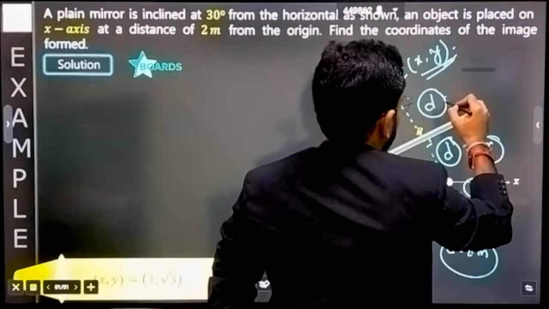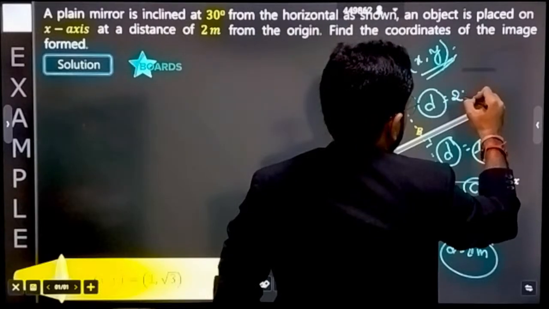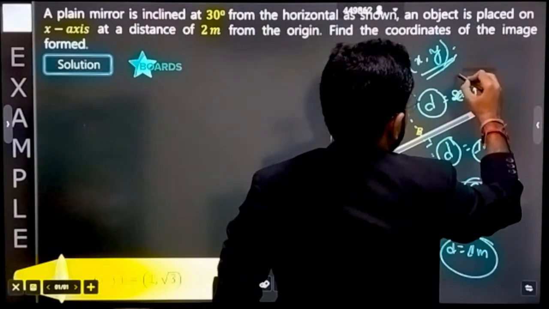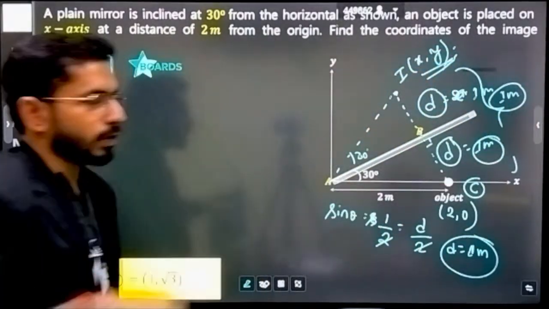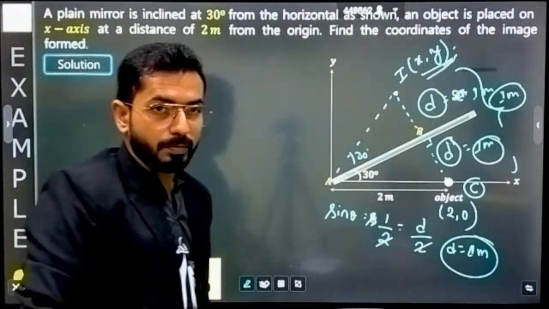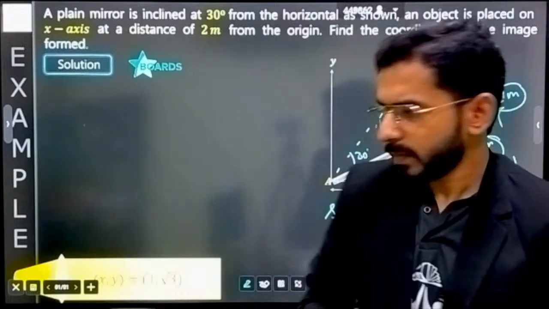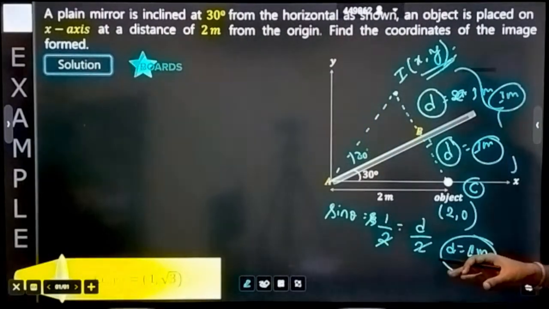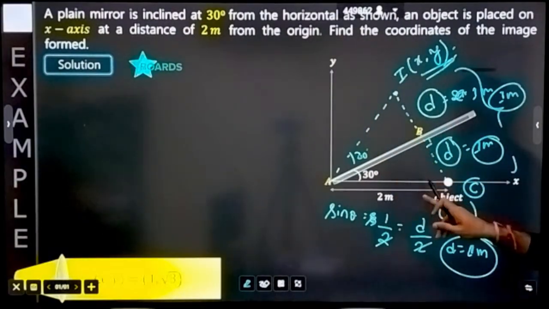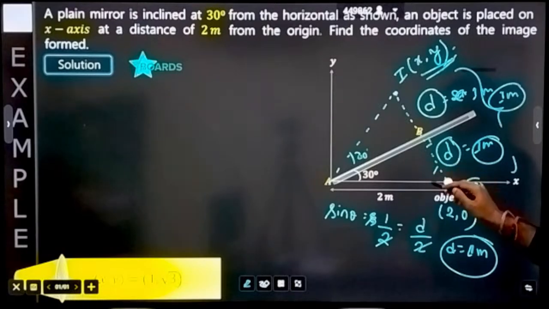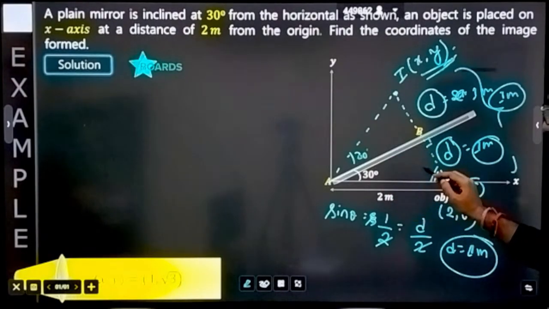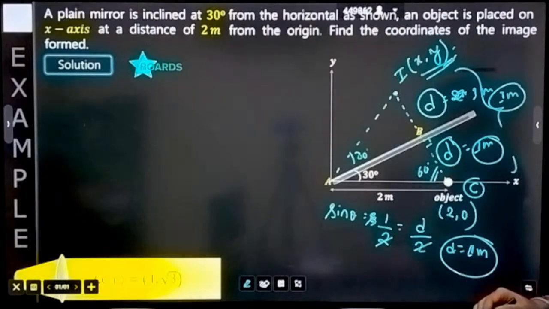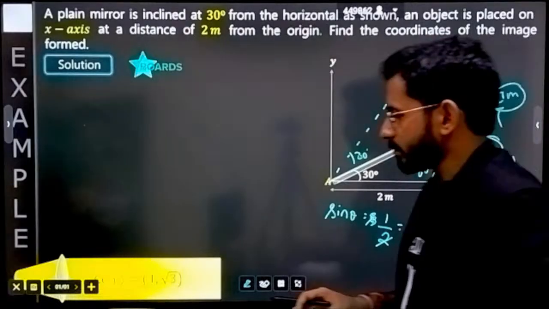And if this d is equal to 1 meter, this one can also be written as 1 meter. That means this complete distance is going to be, again, 1 meter. Is it clear to you? If this angle is 30, can you tell me about this angle also? This is 90, this is 30. That means this angle will be equal to 60 degree, correct?